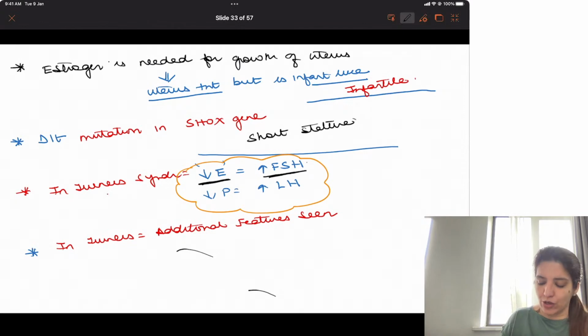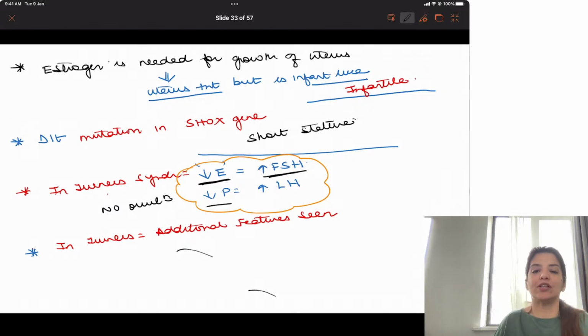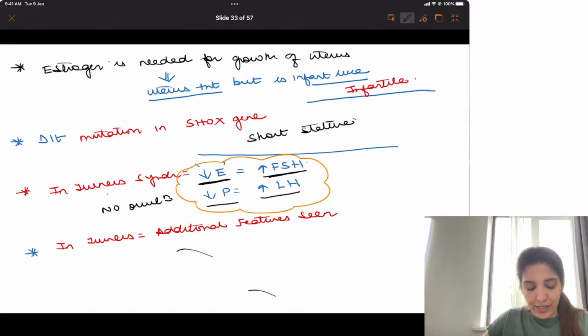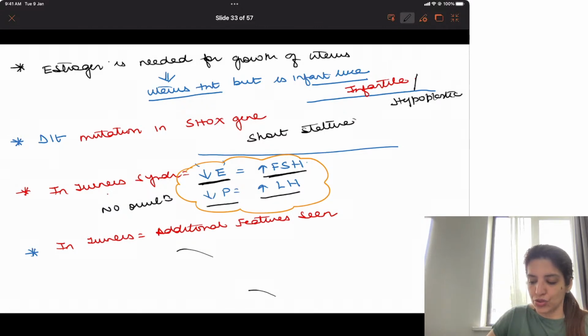And because their ovaries are not functioning properly, there is no ovulation, and if there is no ovulation, there will be decreased progesterone, and progesterone has a negative feedback on LH, so that negative feedback on LH will be lost, so there will be increased LH. That is why I told you in patients of gonadal dysgenesis, there will be increased LH and increased FSH. Right? Yes, you are right, Rahul. Infantile uterus is also called hypoplastic uterus.